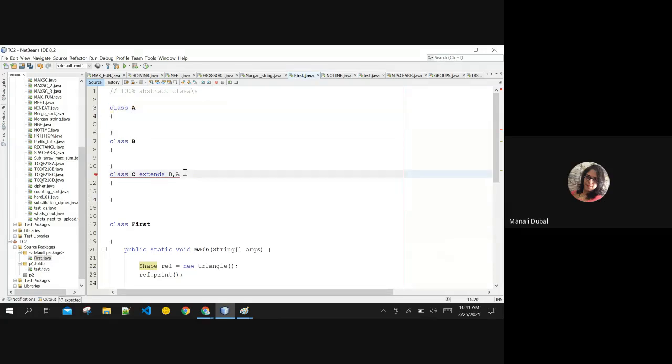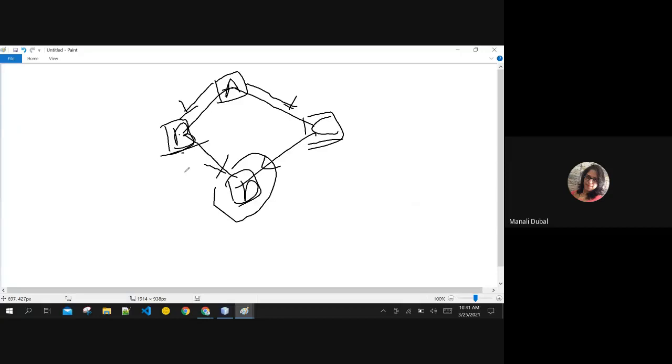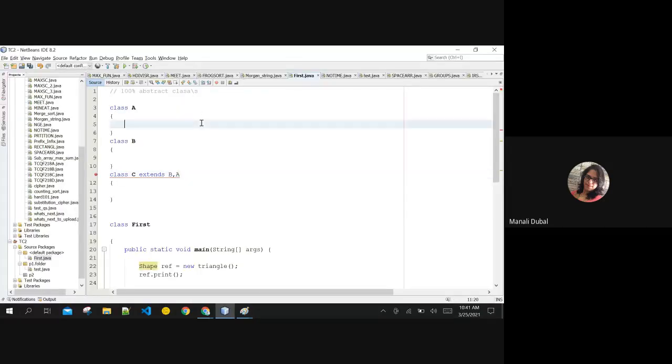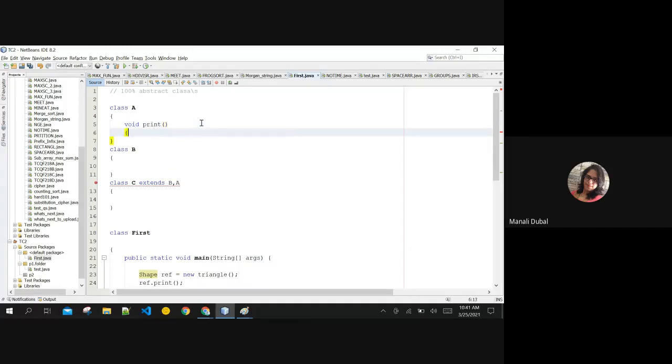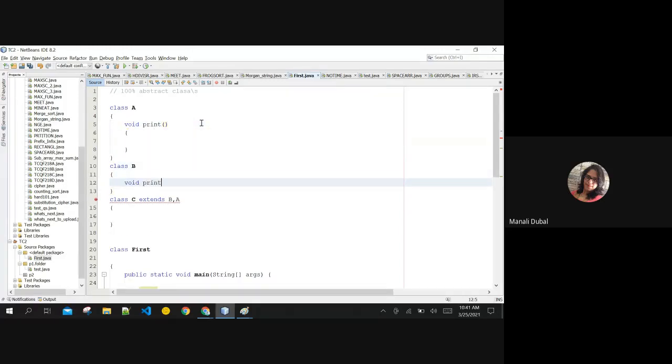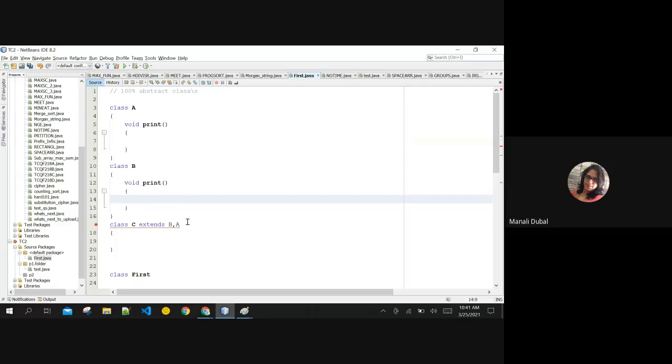I'm coming to this point of diamond inheritance. Here, two classes cannot be inherited in one class. Why? I am showing you the reason again. If both of them have the same function, then the compiler gets confused about which function, which print function, I am currently overriding. This is the question to the compiler. So this cannot be extended. Two classes cannot be extended for sure. Which parent method I am overriding, the child class is not understanding. It is a question for the child class, so it is not allowed over here.